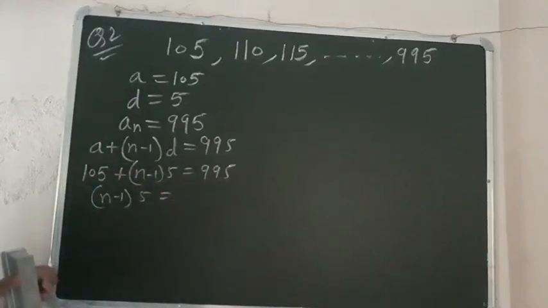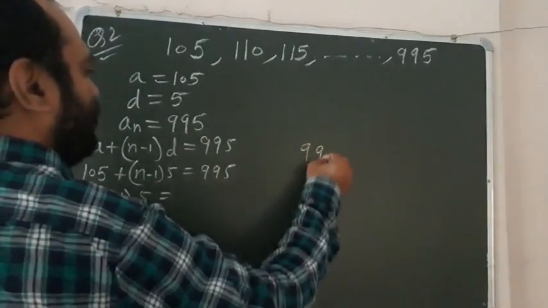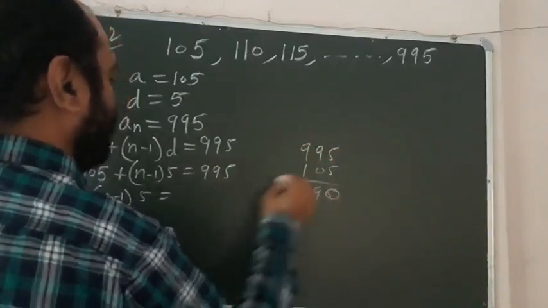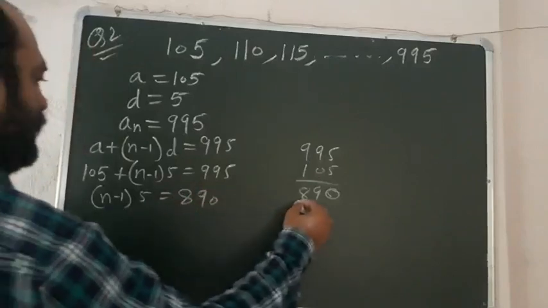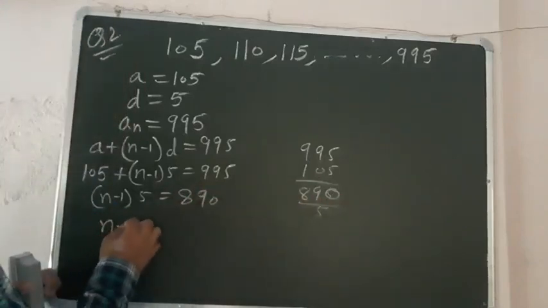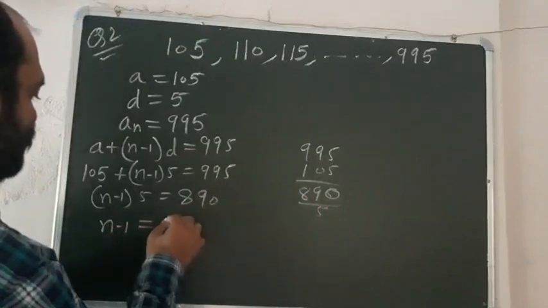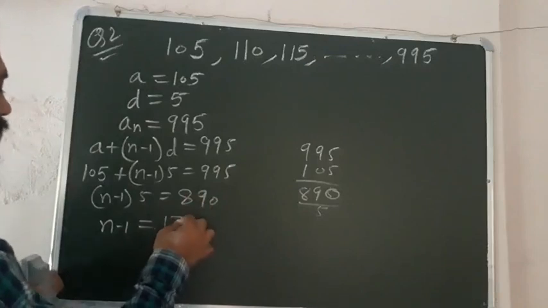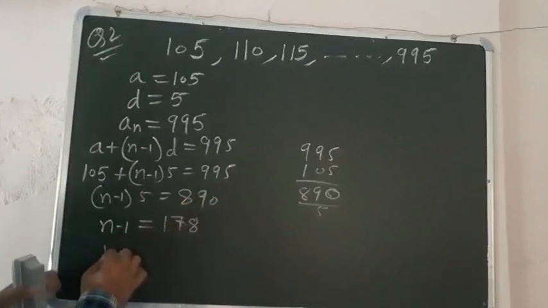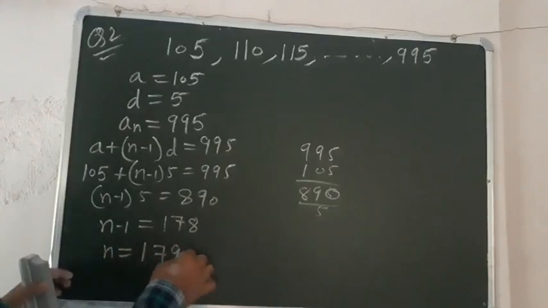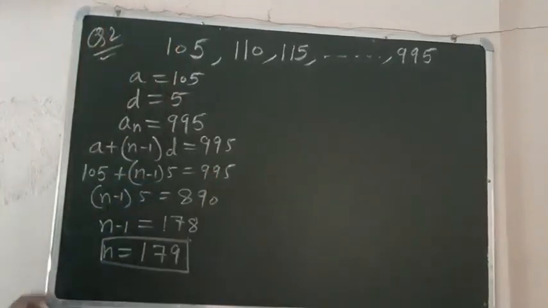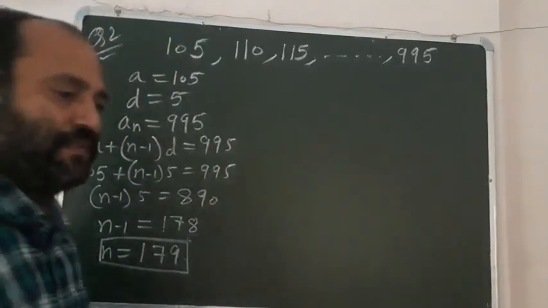Yes ji, when you subtract 105 from 995, you get 890, and 890 divided by 5, when we simplify, we get 178 and plus 1. Okay ji, so when we simplify, the value of n is 179. 179 is the value of n, means there are 179 terms in this sequence.